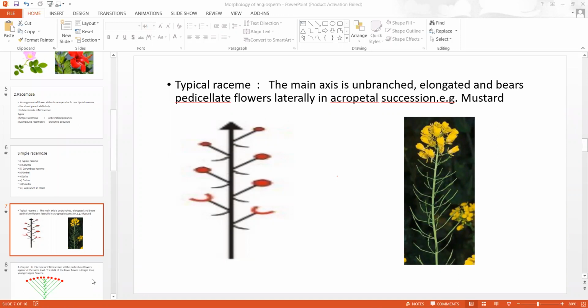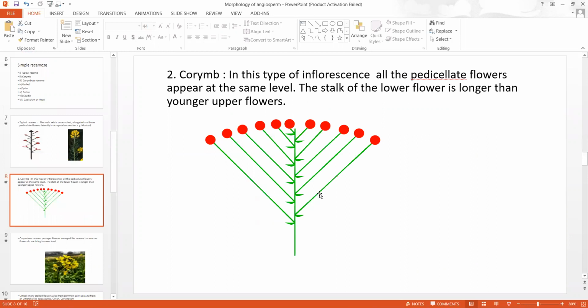Now, this is corymb. Here also, flowers are pedicellate and they are arranged in acropetal succession, but here the lower pedicellate flowers have such a long pedicel that all flowers came to lie in the same plane. This is called corymb inflorescence.